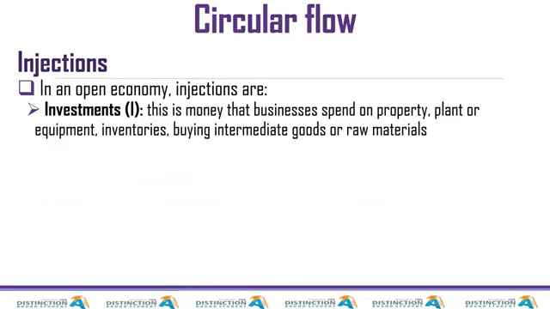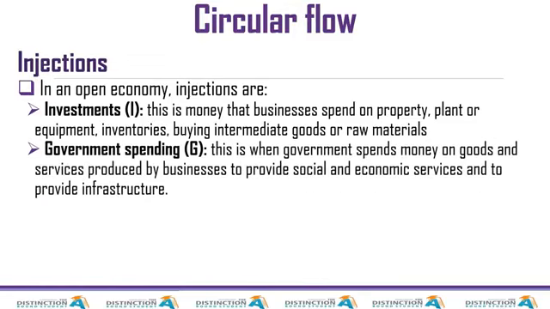Right, the next one is government spending. Again, this one is just like investment spending by businesses, but it is done by government. And remember I was saying savings are a leakage. In this case, taxes are a leakage.